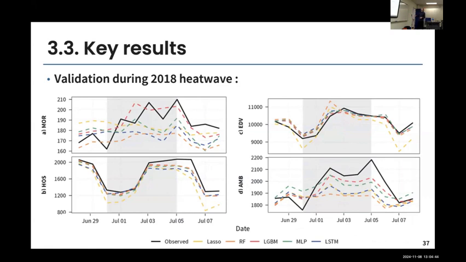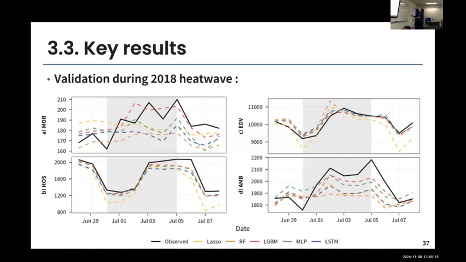And what we see clearly is that most of the models did not predict that much of an increase in mortality during that heat wave. But there was one model that still did a pretty good job. Maybe the timing was not right, but still it showed that something was happening. And that was the light gradient boosting model in red. For hospitalization and ED visit, we don't see that much of an increase during the heat wave. And for ED visit, some models wanted maybe to have an increase, but we didn't see it in the observed data. And ambulance transport was also highly affected by this heat wave.